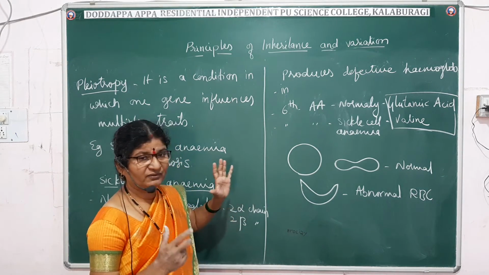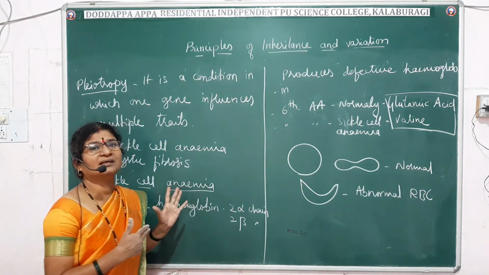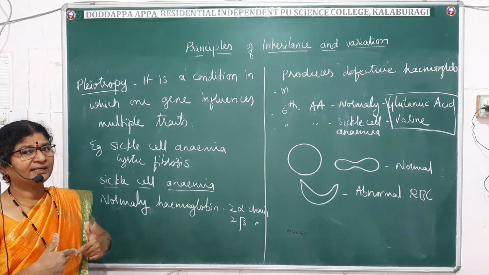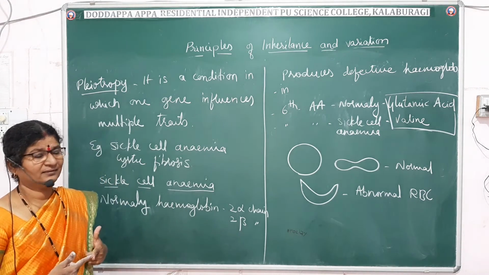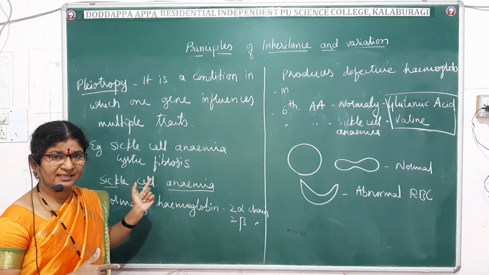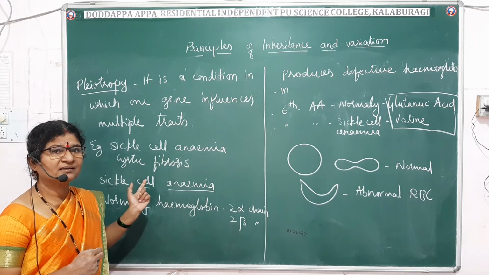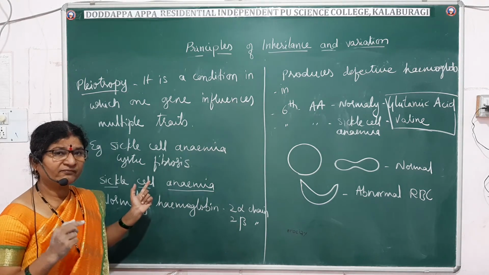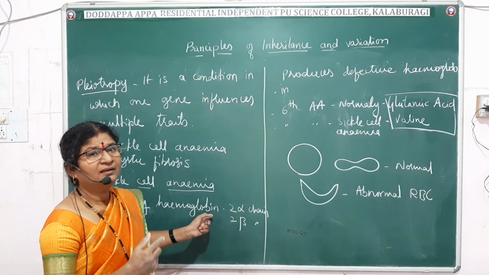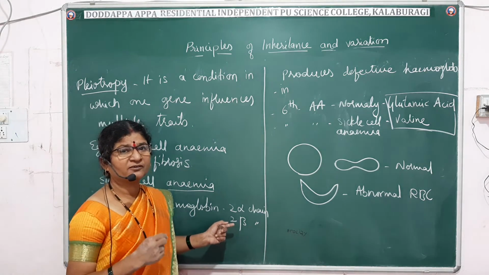So what we have to concentrate on regarding pleiotropy is that one gene is going to regulate more than one character. Here I have taken sickle cell anemia as an example. The gene which regulates the beta chain is defective because of point mutation.